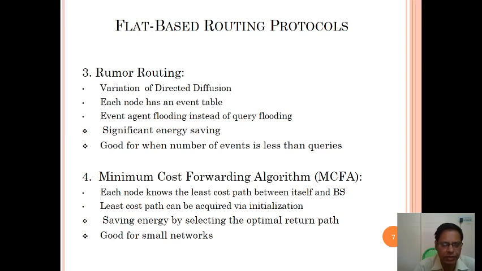The neighboring nodes' information about the packet size and the transmission of packets. It uses event agent flooding instead of query flooding. What is flooding? We discussed that: more than the capacity of the nodes.